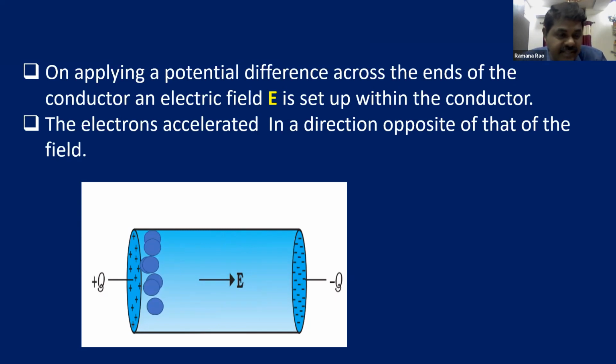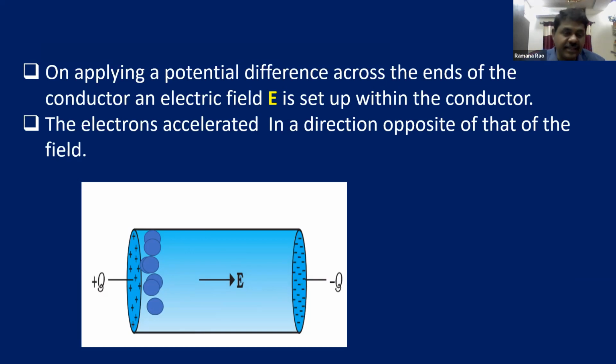And after neutralization, there is no positive charge at that plate. So there is no further motion of electrons. That means in this case, electrons are going to move only for a short interval of time. That means the flow of electrons is not going to continue throughout. So what do we have to do if we have to maintain a continuous supply of electrons?